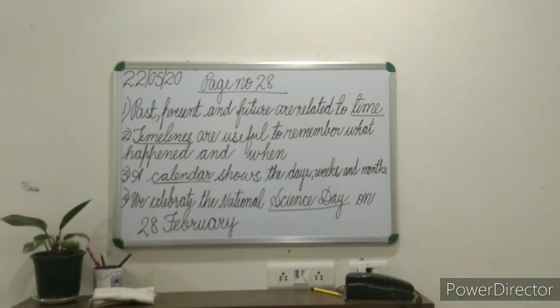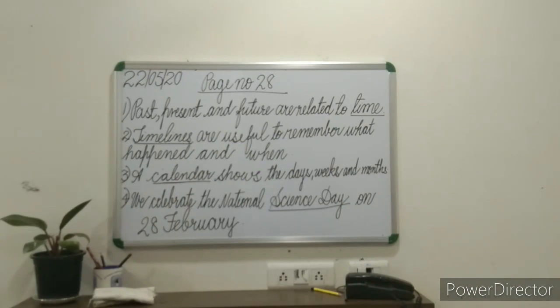Number 3, a dash shows the days, weeks and months. Yes, the answer is a calendar shows the days, weeks and months.